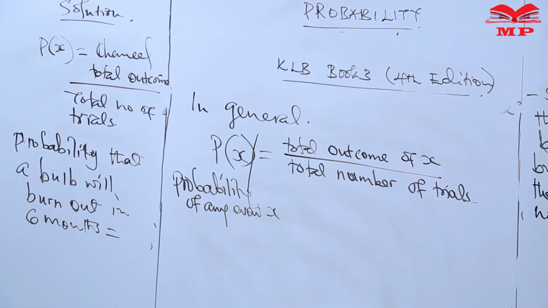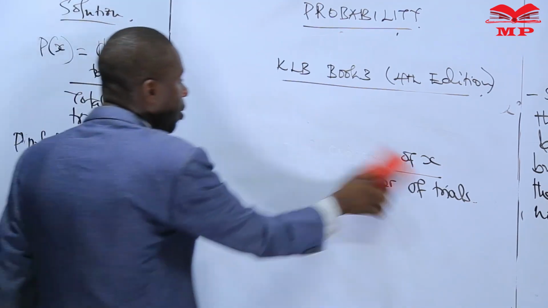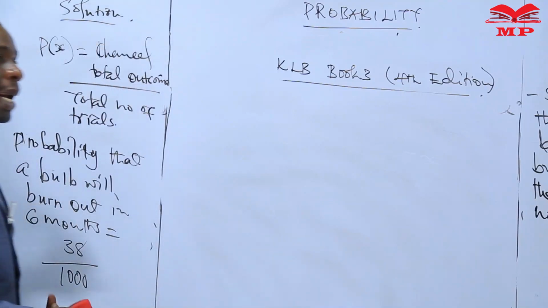It is actually 38, which is the total outcomes, over the total here, which is 1,000 experimental bulbs. So that becomes our probability that a bulb will burn.